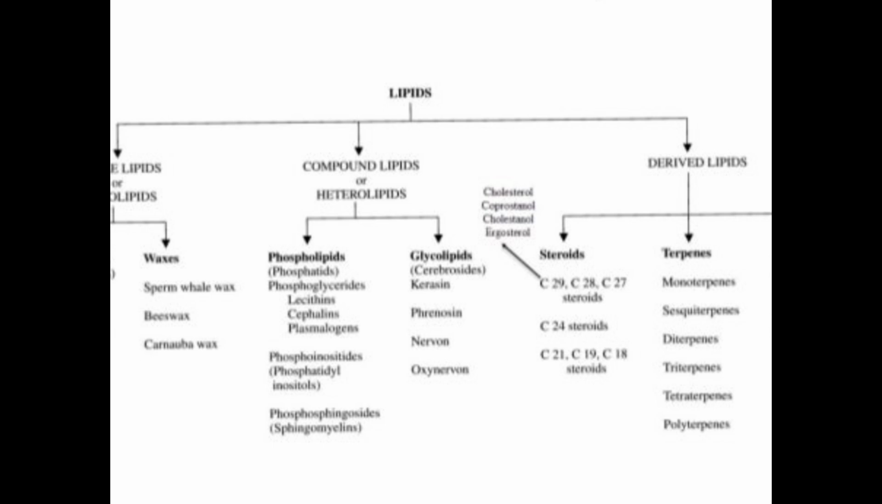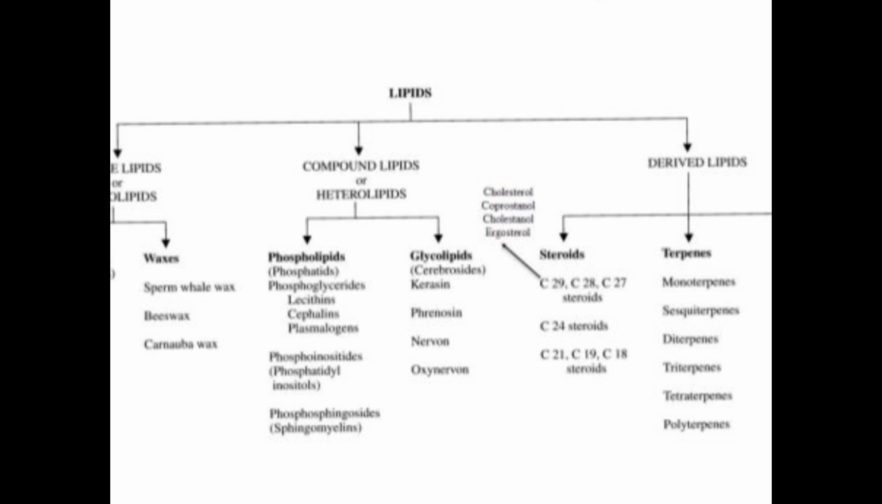Waxes are the esters of fatty acids containing high molecular weight monohydric alcohols. Compound lipids or heterolipids are the phospholipids. These phospholipids are esters of fatty acids containing alcohol, fatty acids and other groups, consisting of fatty acids, alcohol and phosphoric acid residue. They frequently have nitrogen containing bases and other substituents. In the glycerophospholipids, the alcohol is glycerol, and in the sphingolipids the alcohol is sphingosine.